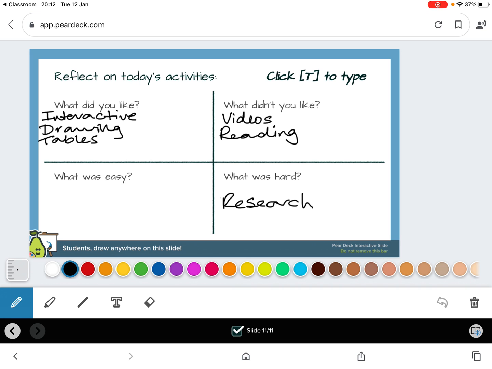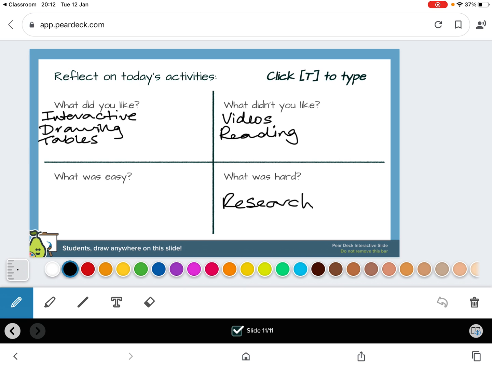Things that people said they liked were that this work was interactive. You got to do some drawing. They liked filling in the tables. And I have to say, Ryan, your tables and your colour schemes are beautiful to mark. What didn't you like? You didn't like my videos? I won't be offended by that, but if you could expand on the word videos, that would really help me. Is that you didn't like my videos, or you just don't like watching videos in general?